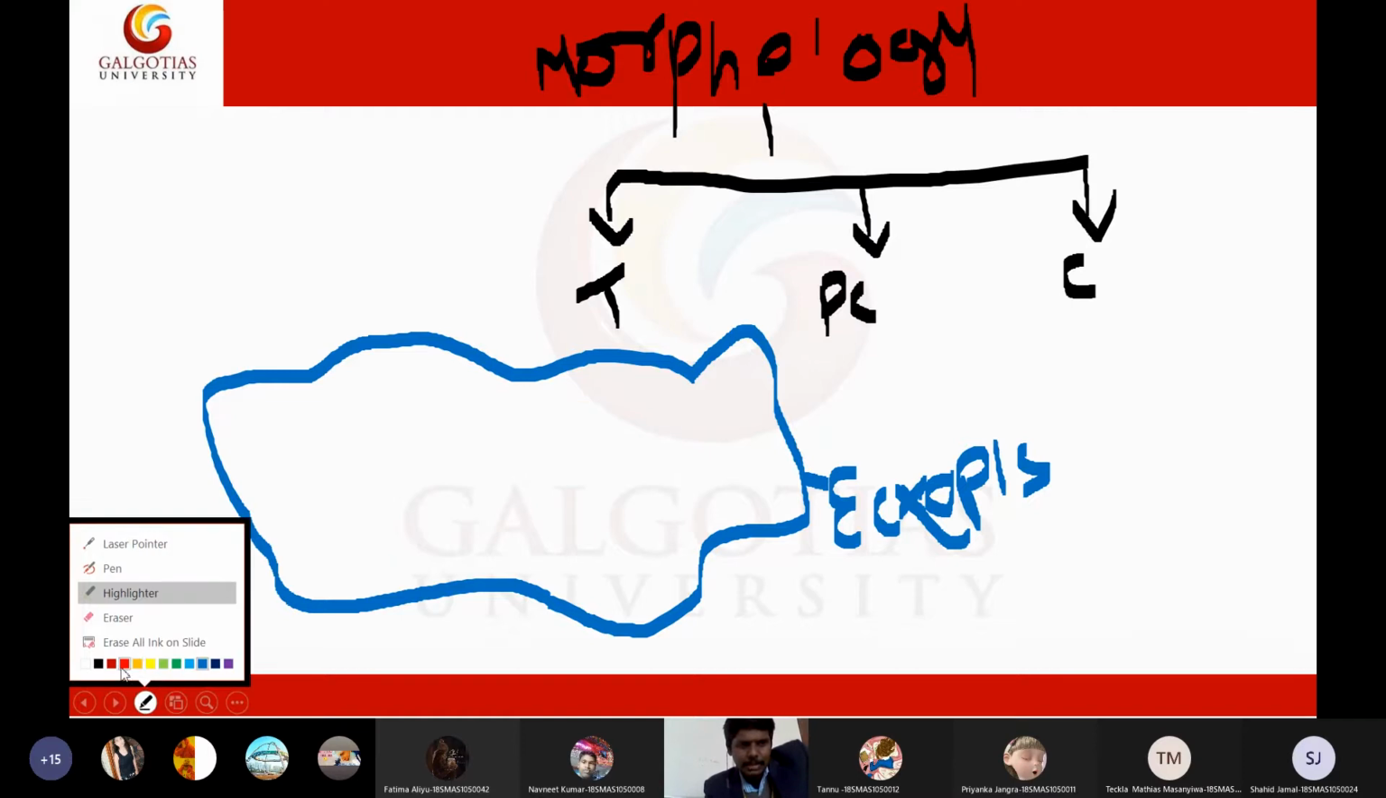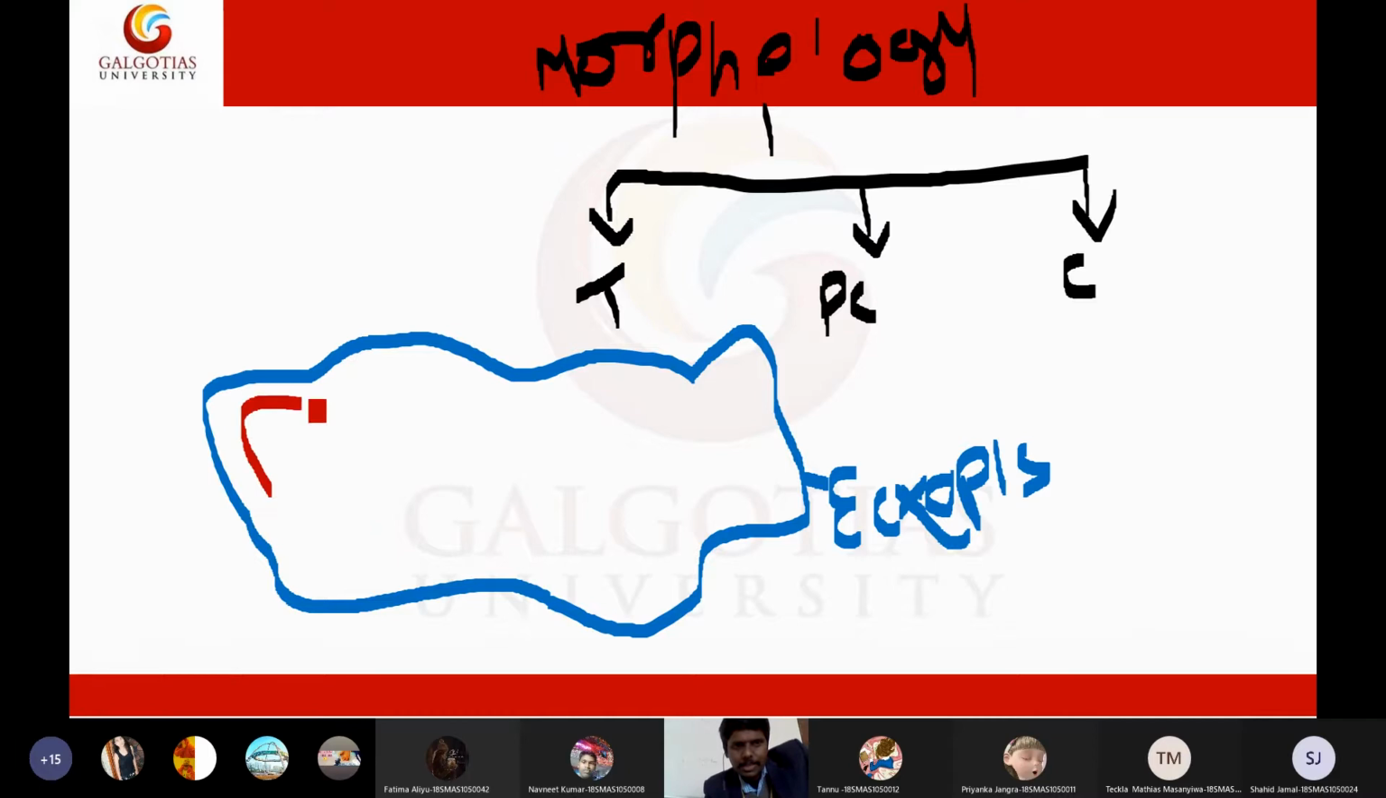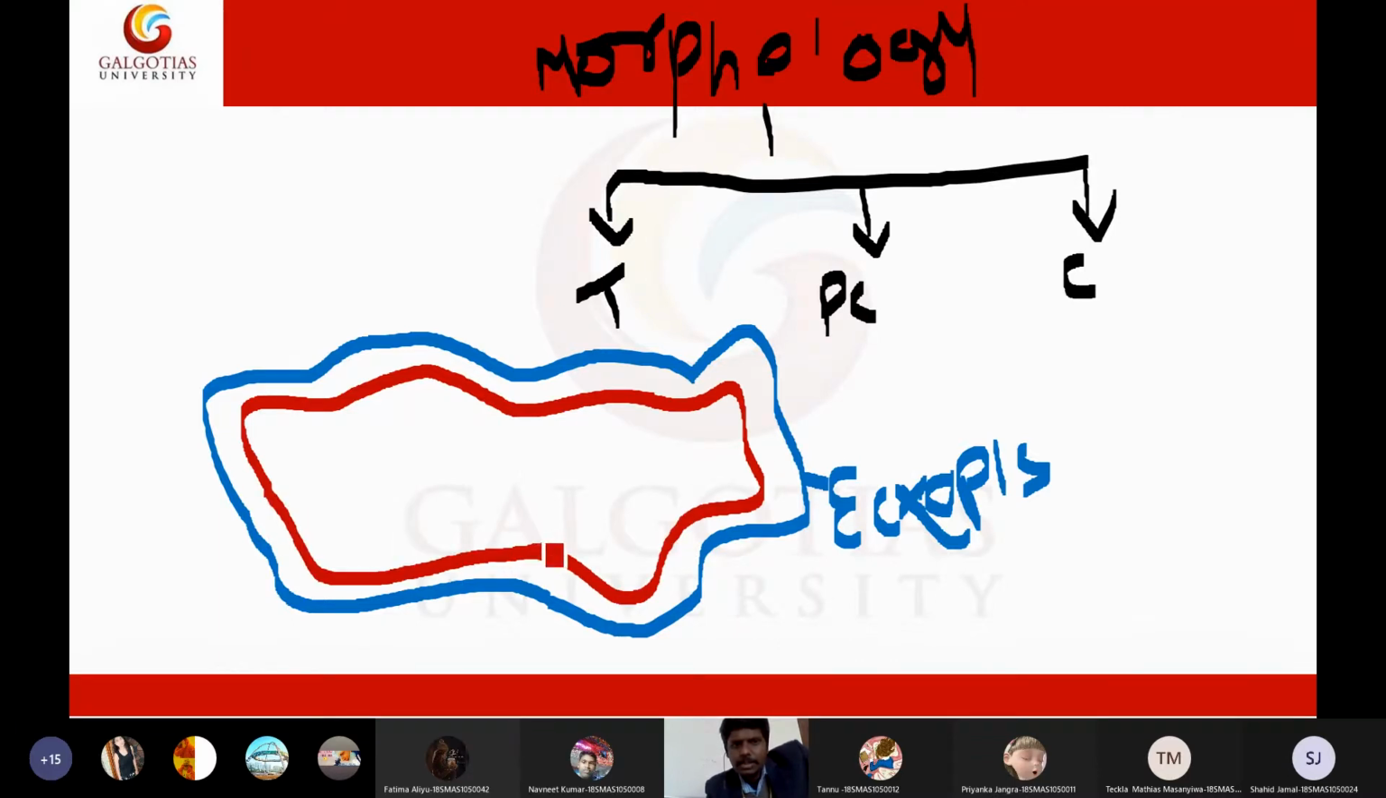The inside membrane is called the endoplasm. So this is called the endoplasm.